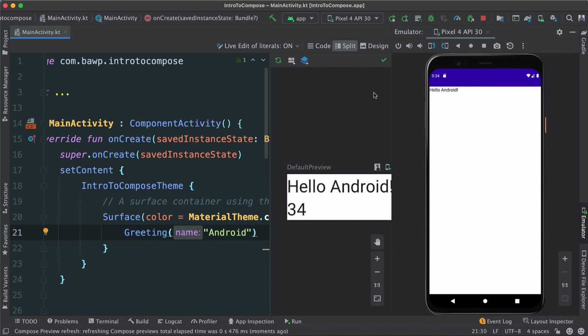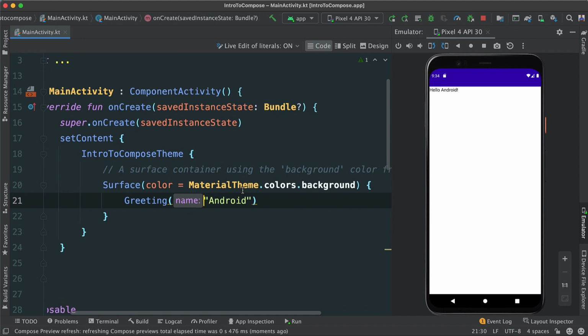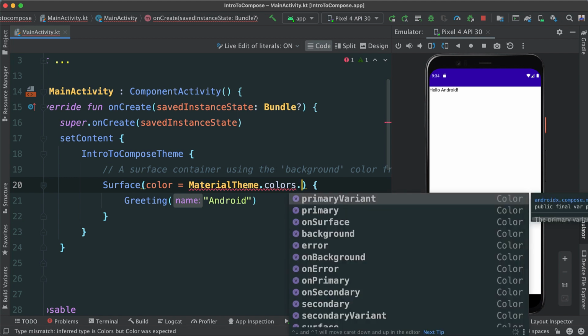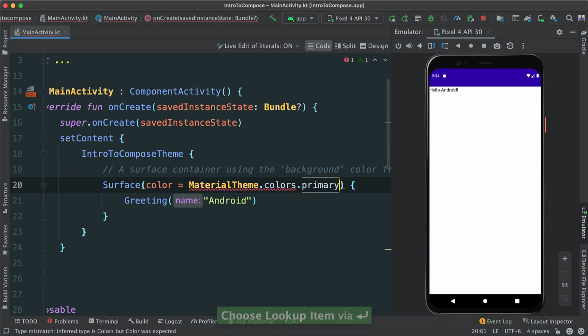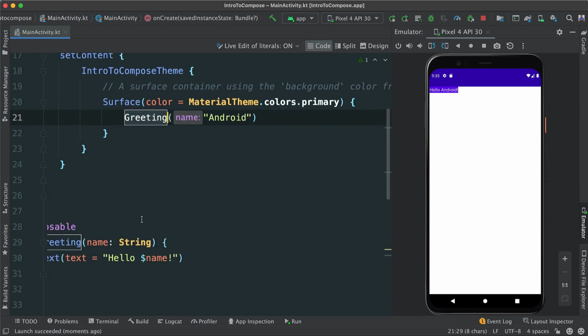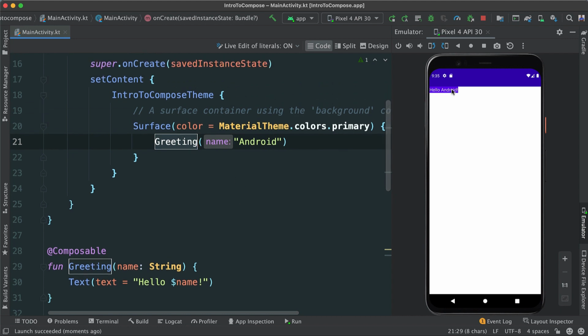The beauty also here, let's toggle the code only, is that if I set a different color, let's get primary to see what's going to happen. Let's go ahead and rerun this. And you can see now the background of our surface, which is this, right? That's enclosing our greeting, which is what we have at the bottom here. It's a composable. It changed the colors now.